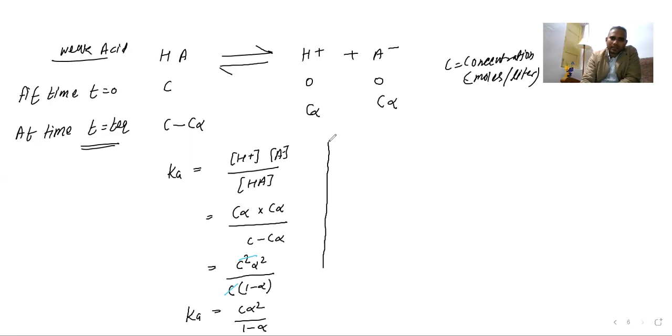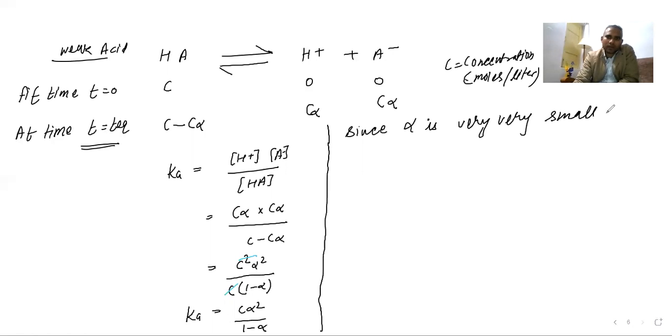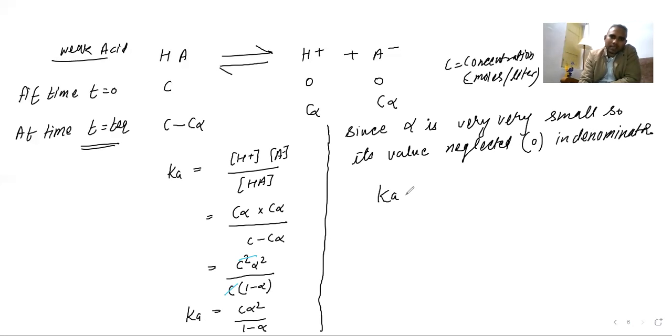Since alpha is very small, its value in the denominator is neglected, so you can consider it to be 0.